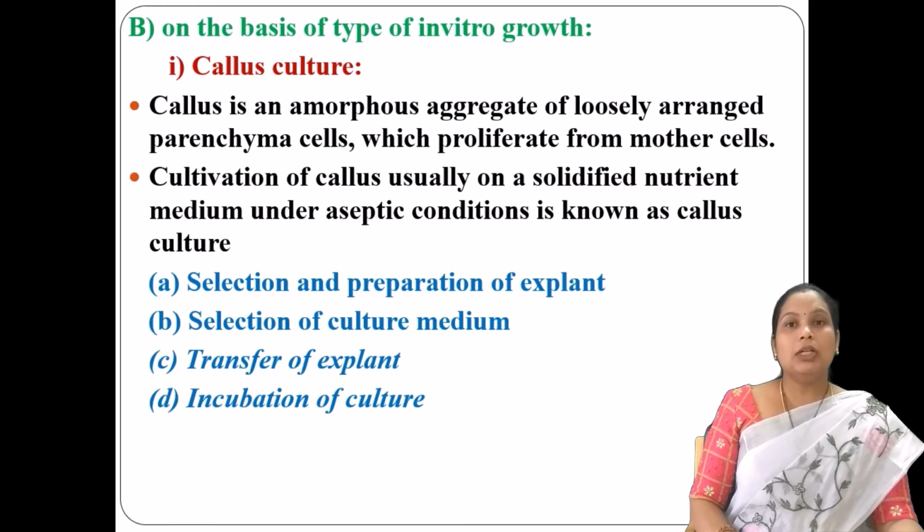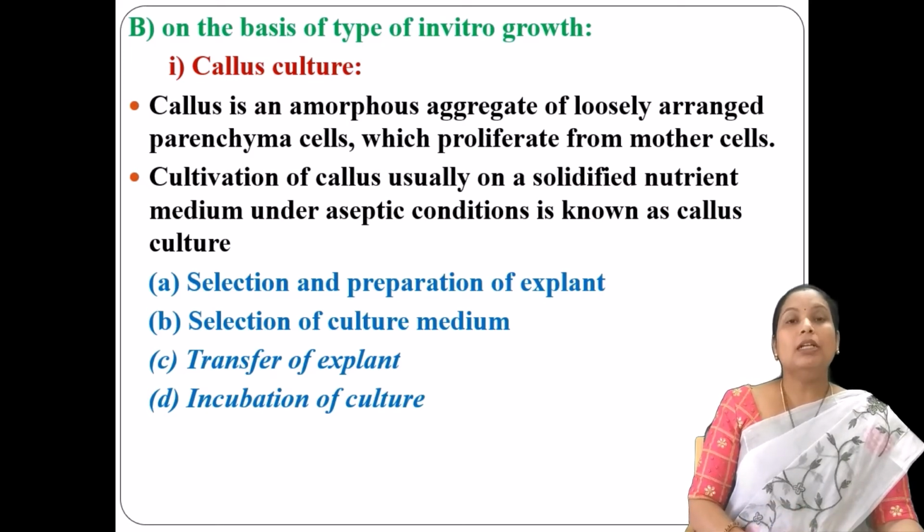Next, moving into the callus culture in detail. How are you going to perform this tissue culture technique, the callus culture? This is based upon different phases. First, you need to select and prepare the explant. For the development of callus, you need to prepare a culture medium. Then you need to transfer the explant. An explant is any part of the plant that has been excised from the parent plant. So whatever explant you are using should be transferred to the culture medium.